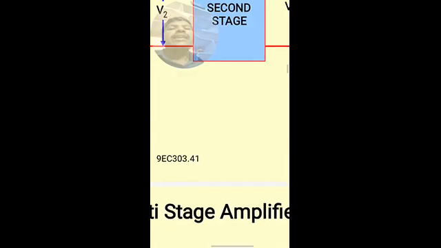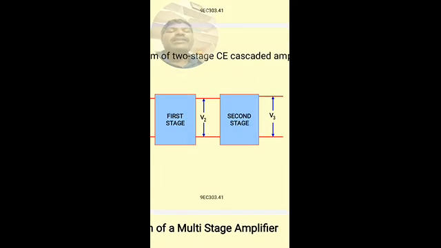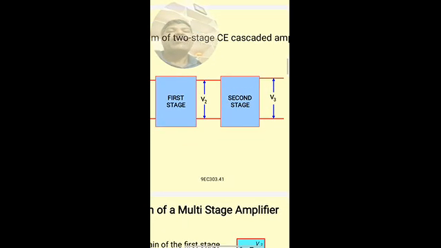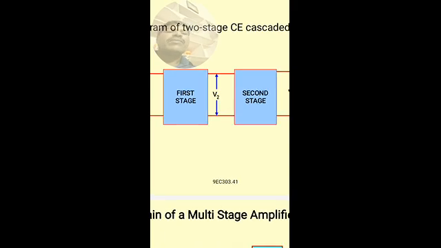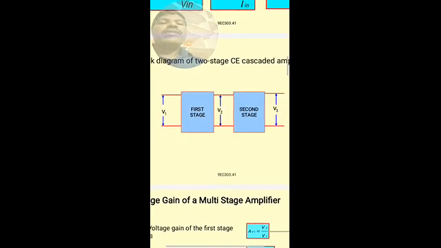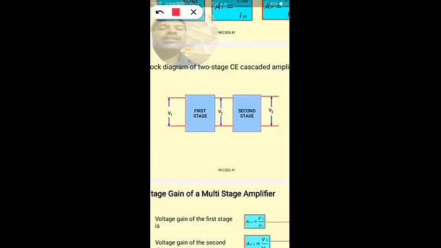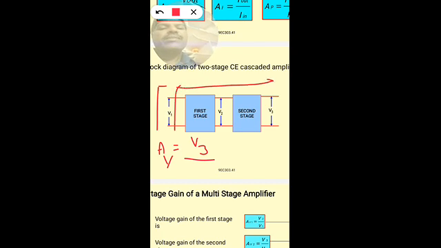Now the overall gain of this two-stage amplifier, the overall gain of the multi-stage amplifier AV, is the ratio of the output voltage of the multi-stage amplifier, that is V3, to the input voltage of the multi-stage amplifier.